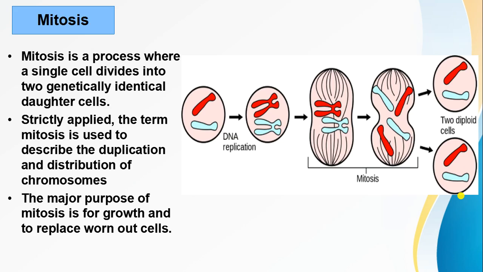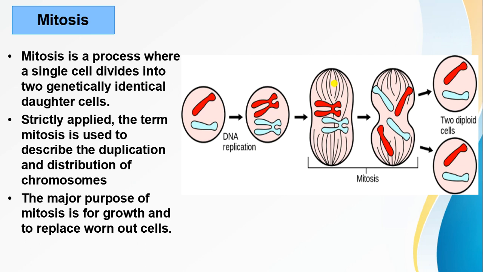Now we move to the mitosis process. You can see this is a cell and newly duplicated DNA. This is our cell, this is the DNA, which is duplicated in this cell, and then after duplication you can see spindle fibers are there.